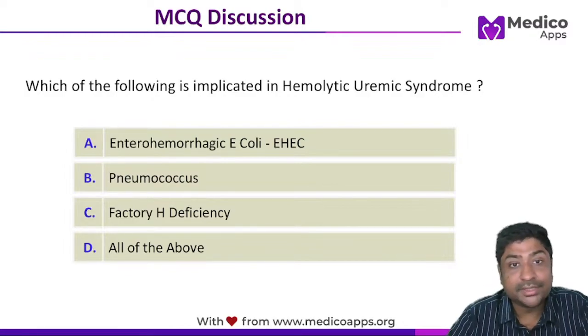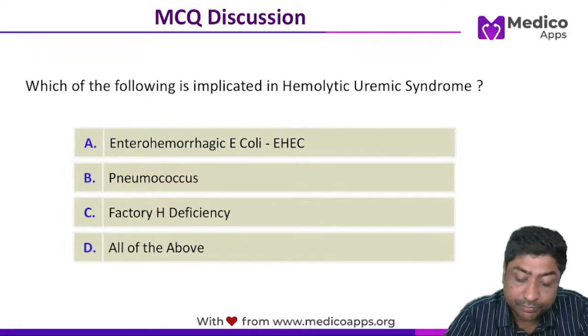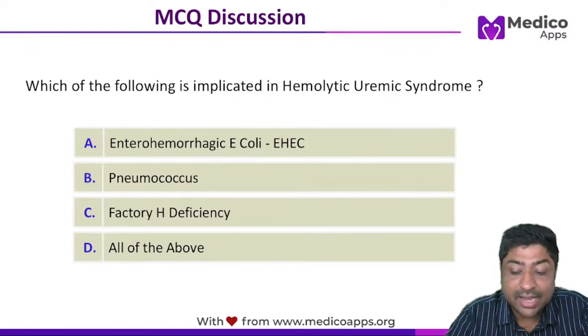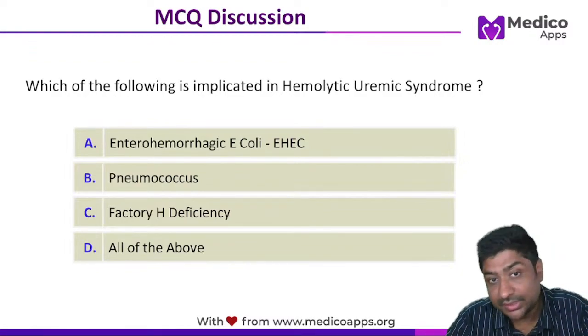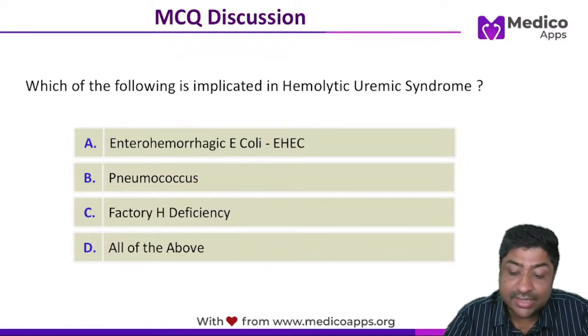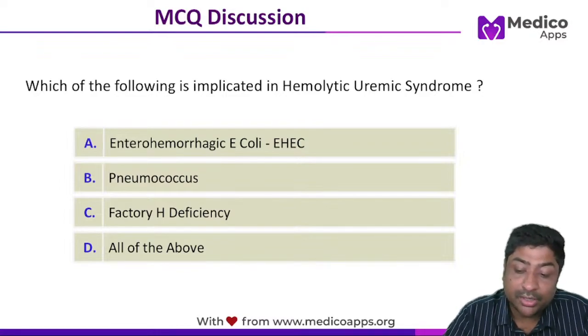So here it will be generally a child who has presented with acute gastritis. You gave him a course of antibiotics. What happens after 7 days? He has taken antibiotics, and after 7 days, suddenly he is having pallor. Why is this pallor? Pallor is because of the anemia, hemolytic anemia.